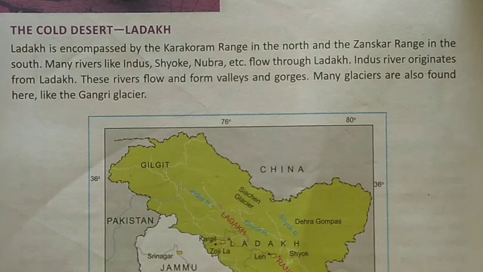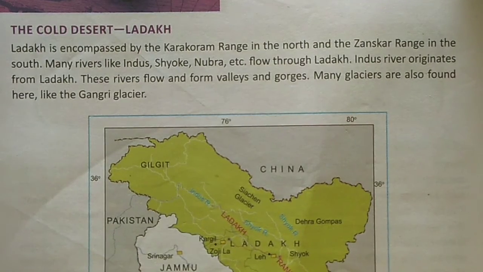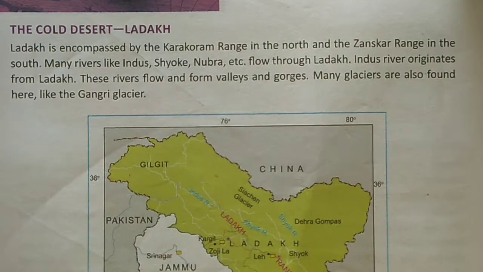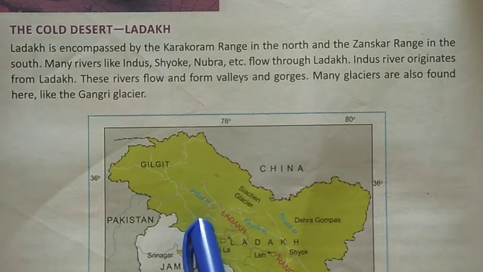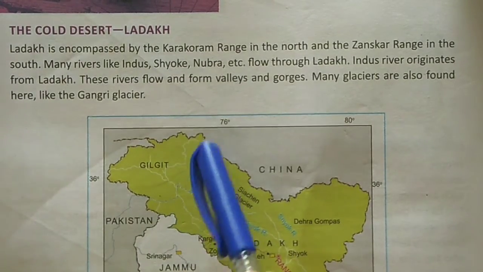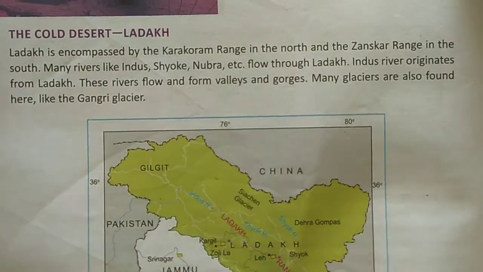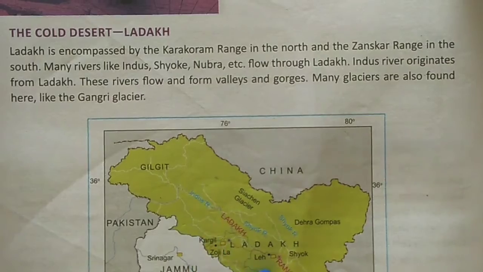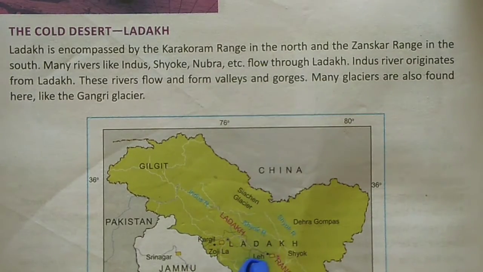Ladakh, the cold desert, located in the eastern part of Jammu Kashmir in India, lies in the Himalayas.